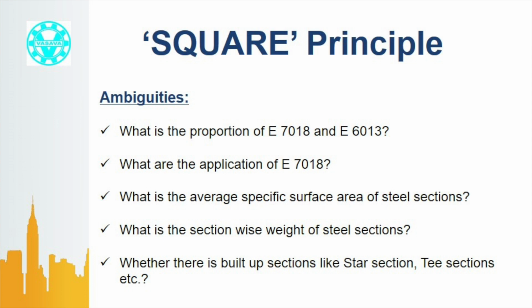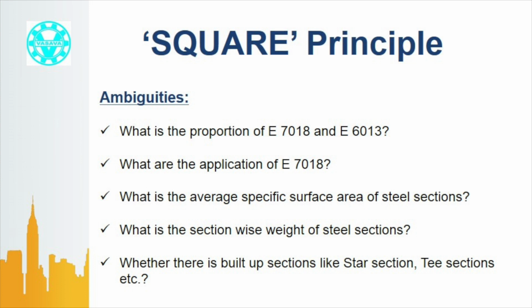Bidder has not received any fabrication drawings in which the specific application of E7018 electrode is provided. What is the tonnage of steel structure where E7018 electrode is used? Without any of this information, how will a bidder work out true costing? Either he will assume pessimistically that 80 to 90% is maybe E7018 electrode, then this will increase the price of the work.